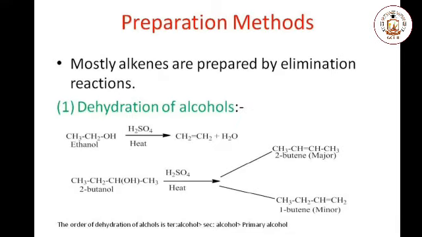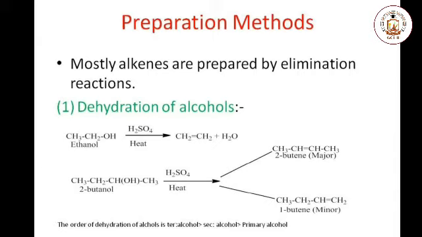The preparation methods for the alkenes. Generally, alkenes are prepared by the elimination reactions. In elimination reactions, atoms or group of atoms are removed from the 2 adjacent carbon atoms. Generally, alkenes are prepared from the alcohols, alkyl halides, and alkynes. Here, first of all, we will discuss about the preparation of alkene from the alcohols.